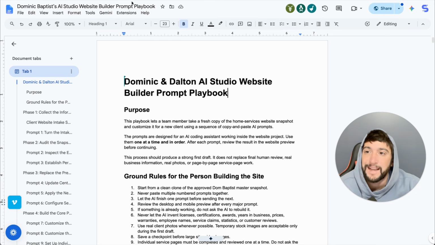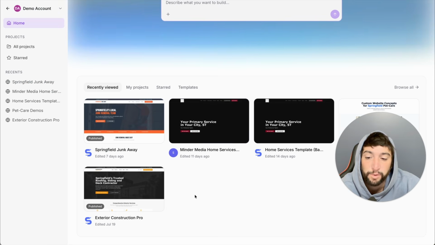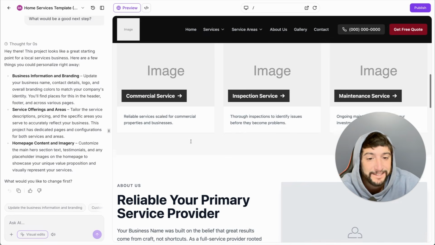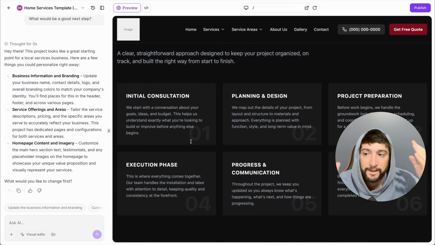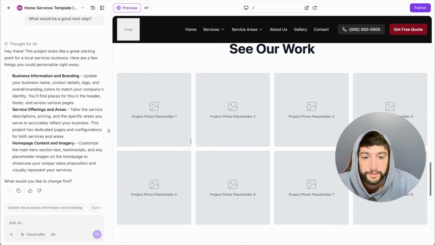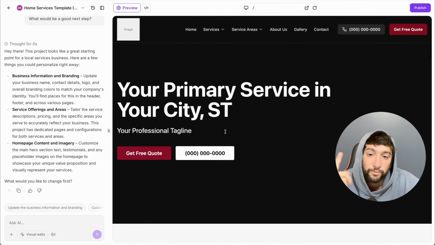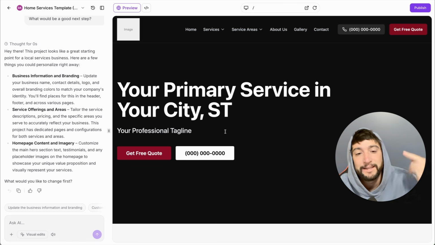But while we're on this topic, I want to show you guys one more thing. This prompt goes hand in hand with the home services template that we built as well. So as you can see right here, this is the template that we use. Going off of nothing is a lot harder than going off of a template. So we built this template, shout out Dalton again, and we gave this to everyone as well. So we put it into a snapshot and you guys can get this template.